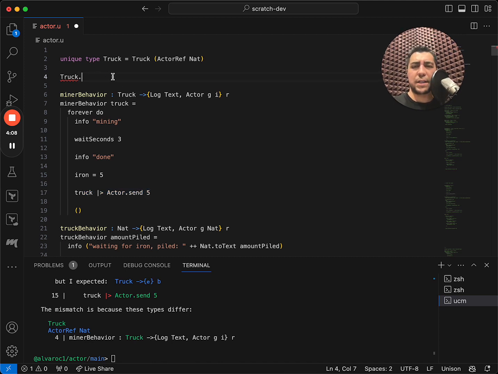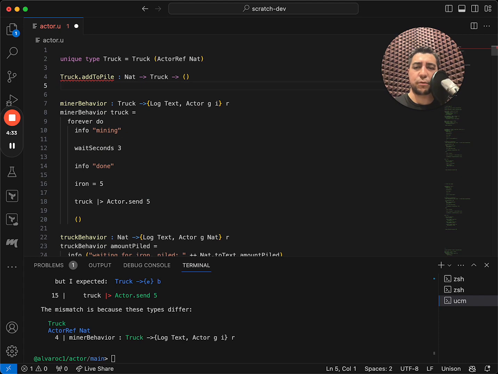So we'll call it addToPile, since that is the intent of what we're doing here. We're trying to add iron to this truck's pile of iron, and it will take an amount, the amount that we want to send, and it will take the truck itself. And it won't produce anything because this is a fire and forget type of call. We just want to send this information to the truck.